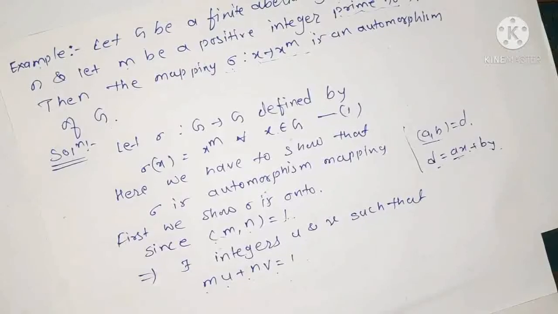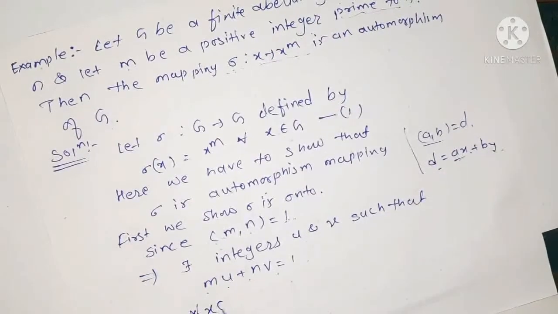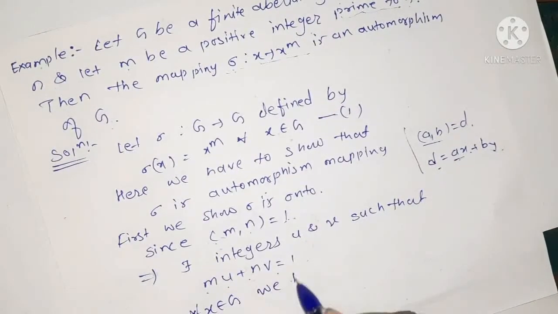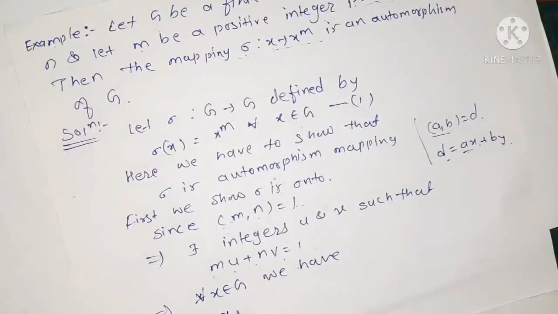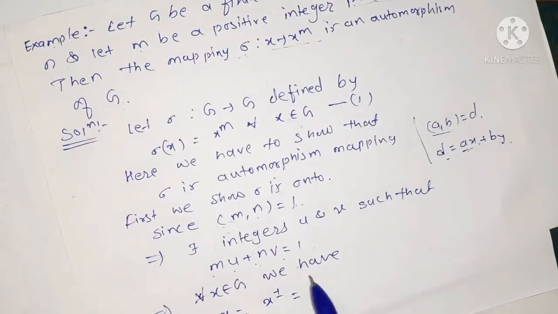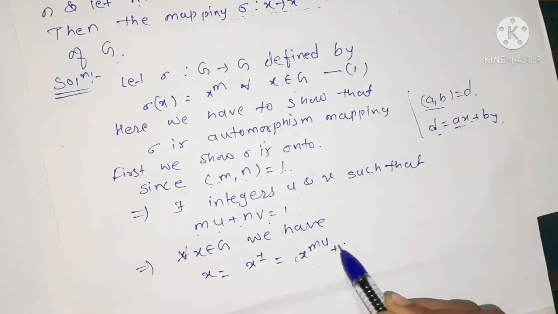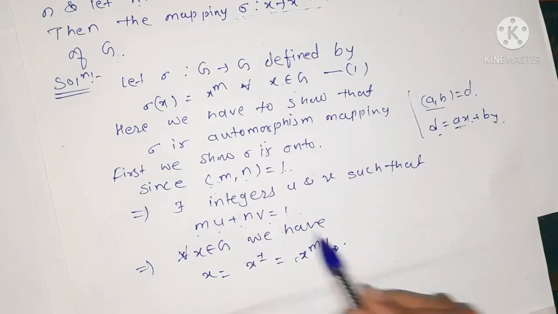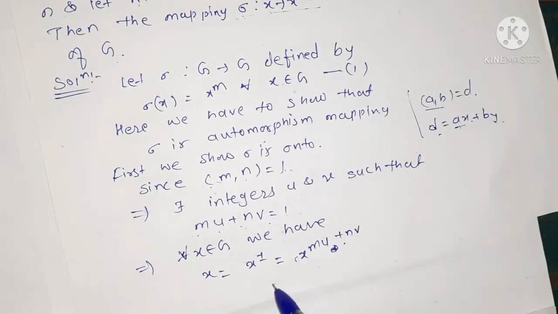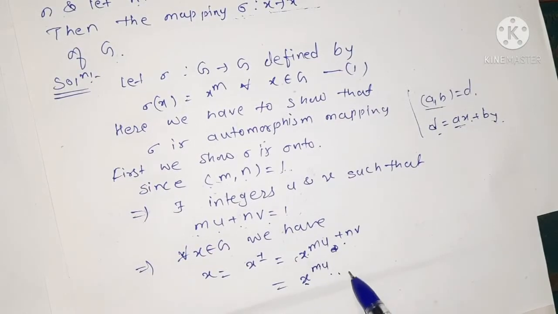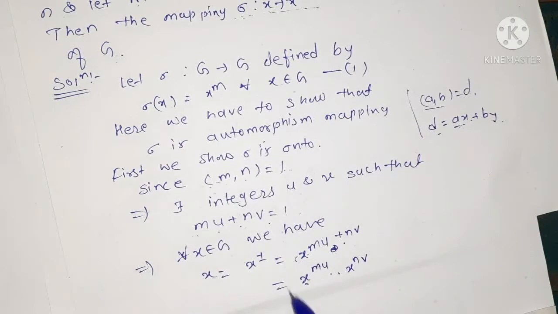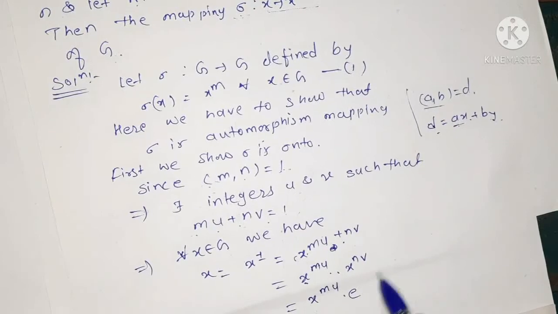And this implies that for every element x belongs to G, x can be written in the form x to the power 1, that is equal to x to the power mu plus nv, where 1 is written in this form mu plus nv. This can be written in the product form x to the power mu into x to the power nv, that is equal to x to the power mu into e.